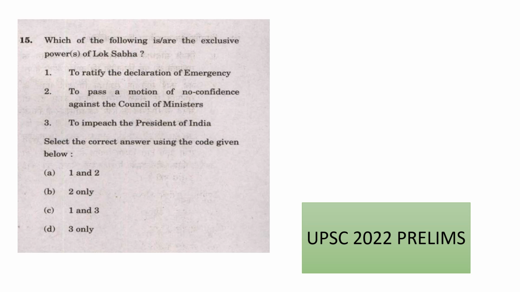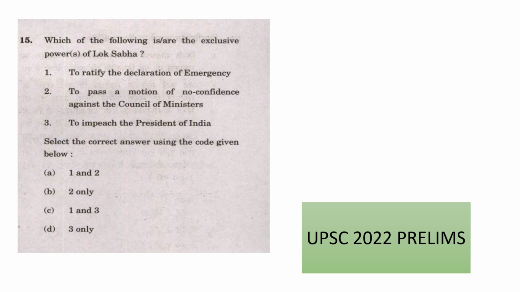The first statement is to ratify the declaration of emergency. Emergency is going to affect the center and state relationship. So in order to ratify the emergency declaration, Rajya Sabha is also required. So the statement 1 is wrong.